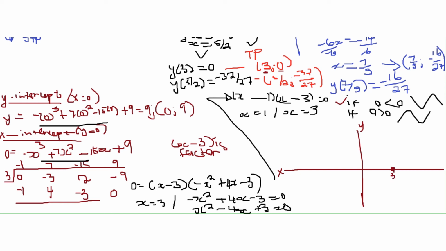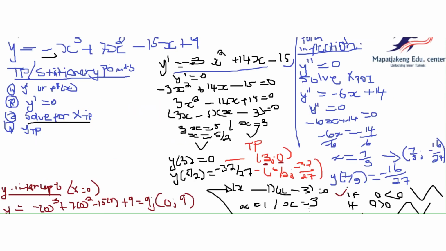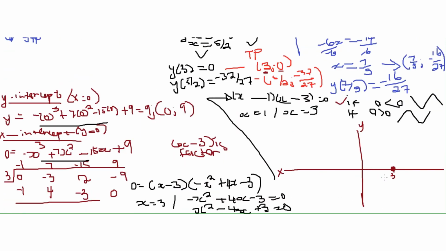And then we have 5 over 2, 2.5, a positive turning point. If this is 3, this is 2, this is 1, then 2.5 is here. And negative 32 over 27 is somewhere down here.